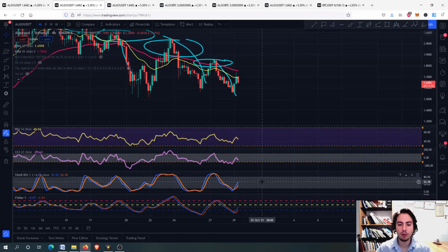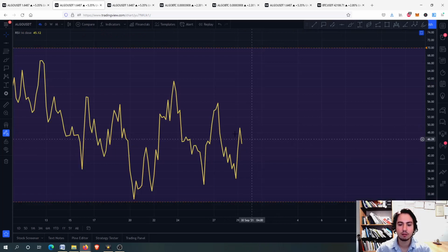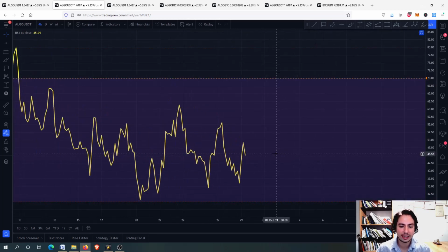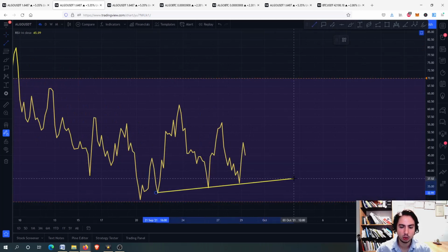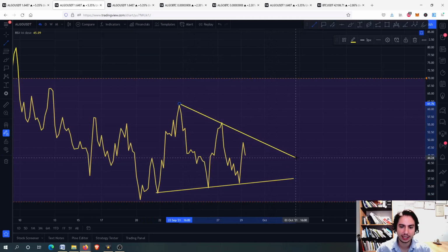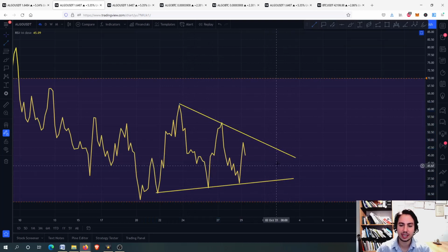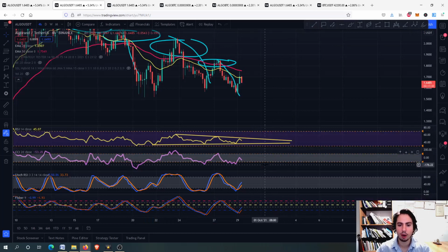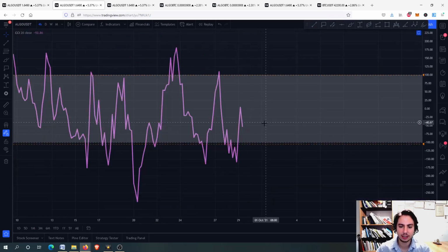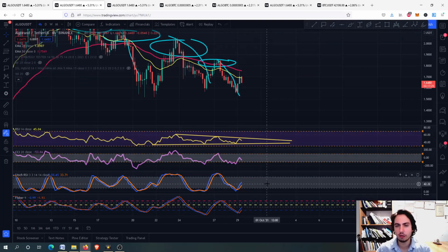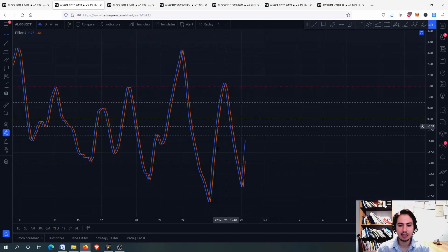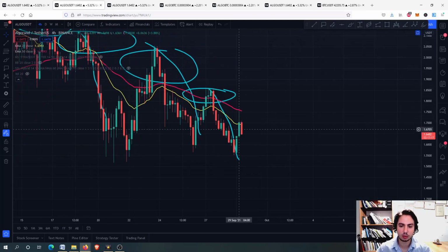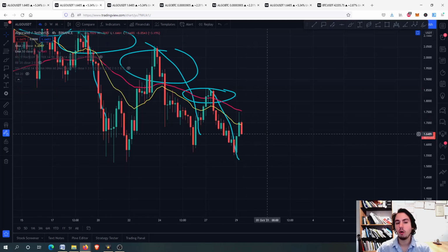Right now, on the 4-hour frame, what do we have? We have nothing in an oversold situation, so we cannot go right now into buying, but you can see a pattern on the RSI as well, with some higher lows, okay, and lower highs. Eventually, we are getting into a squeeze point, maybe even for the RSI to decide if we go upwards or downwards. On the 4-hour frame, you can see on the commodity channel index, we are not holding any oversold or any overbought situation. Same for the stochastic RSI and same for the Fisher transform, that was in an oversold, but now it's going a little bit upwards. Although you can see that we didn't have so much of a quick pump up right there, we are dropping a little bit more on the 4-hour frame for Algorand.